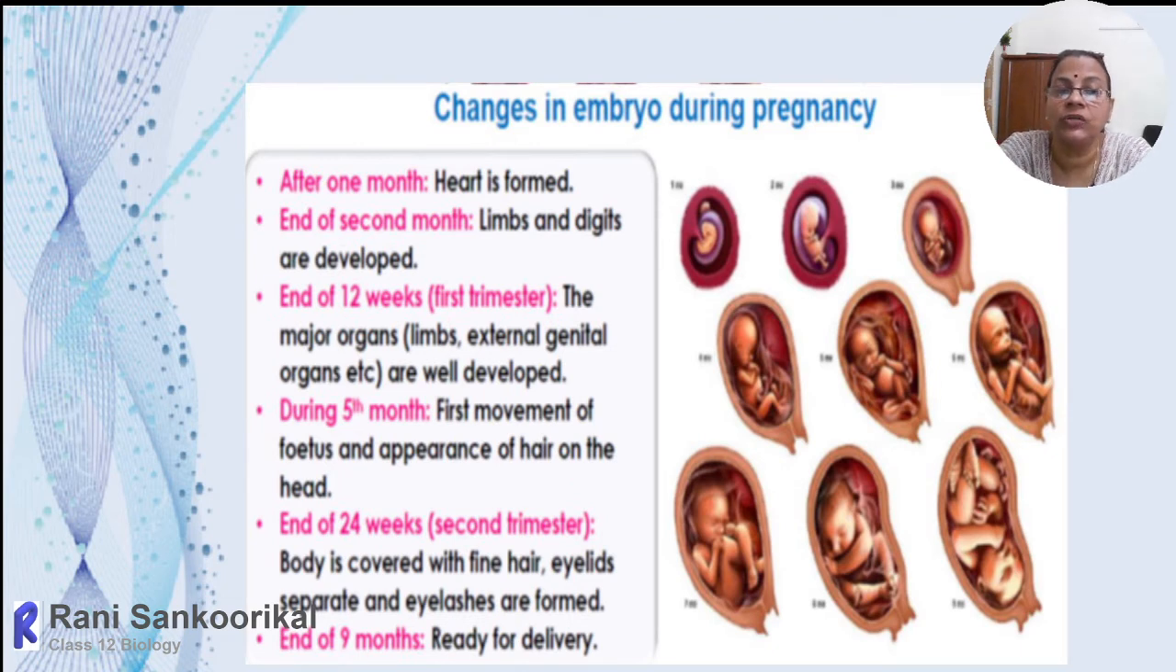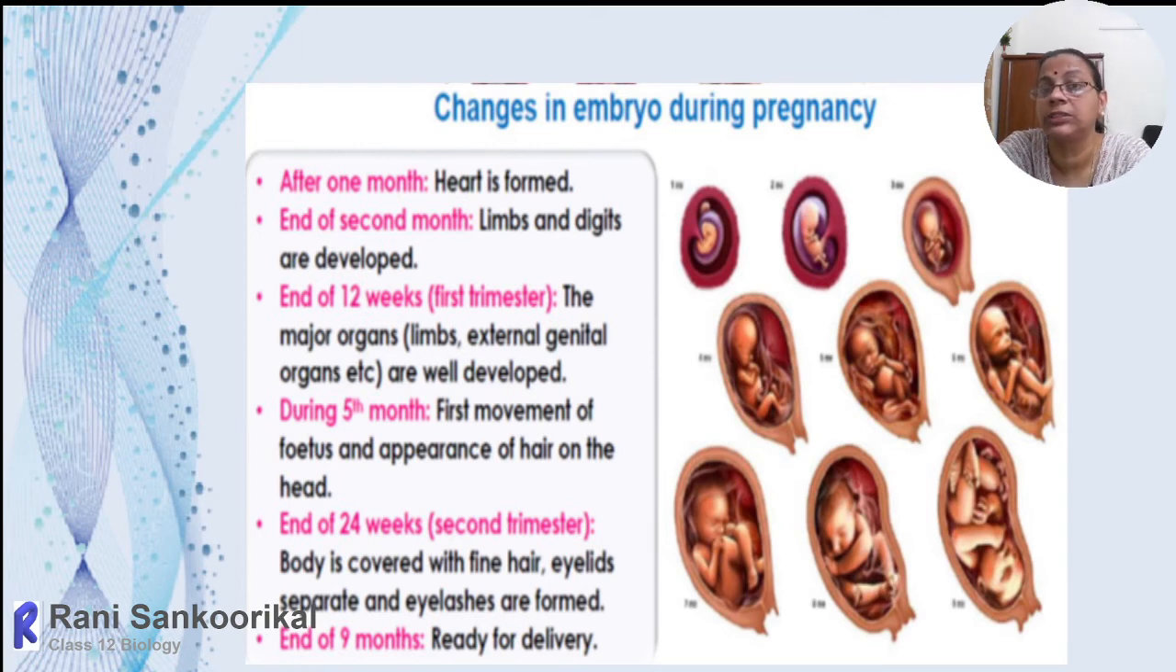Then towards the end of 24th week, that means 2nd trimester, end of 6th month, the baby is covered with fine hair. The body hairs will appear and eyelids will separate. Initially it will be in a closed position only, then a split will appear in between, that will differentiate upper eyelid and lower eyelid. Then on the eyelids, eyelashes will appear. By that time it will be almost fully developed.